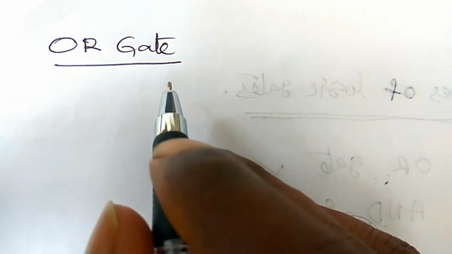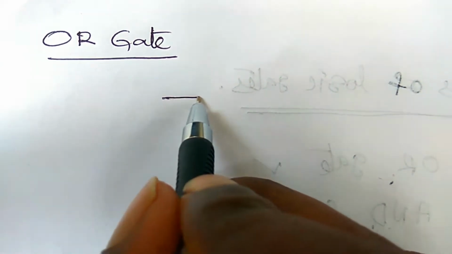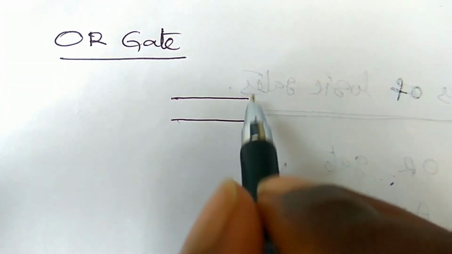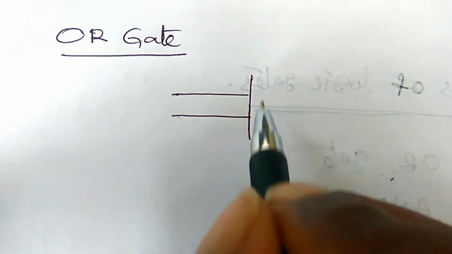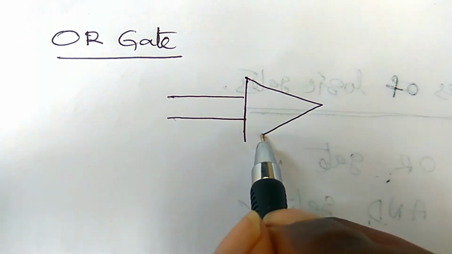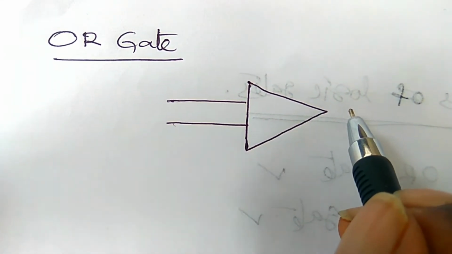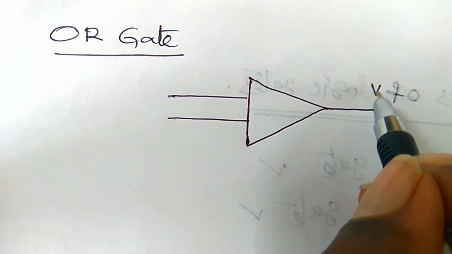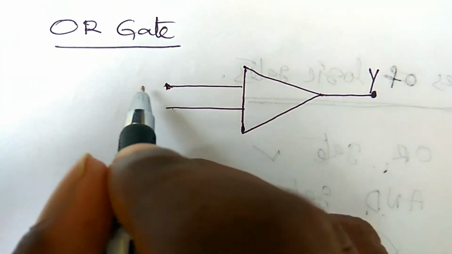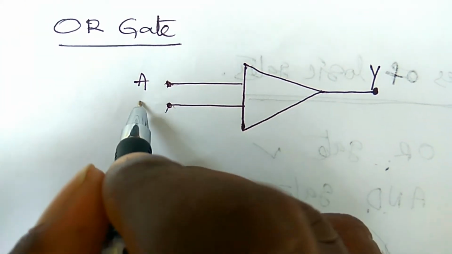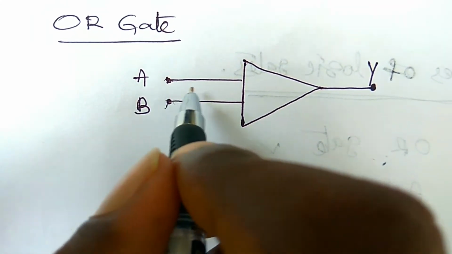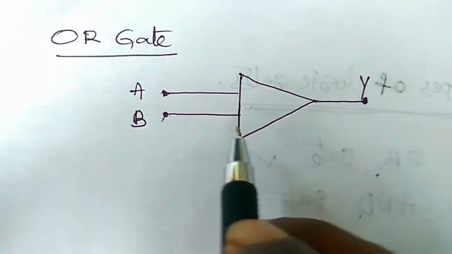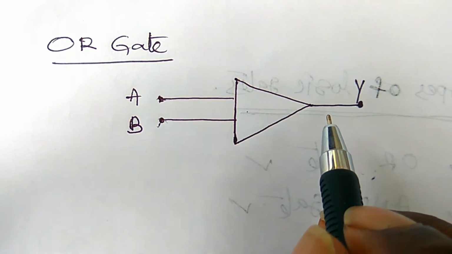In electronic circuits, this is the symbol of the OR gate. There are 2 inputs, A and B, then the gate, and the output Y. A and B are the inputs of the gate. This is the OR gate symbol in electronic devices.